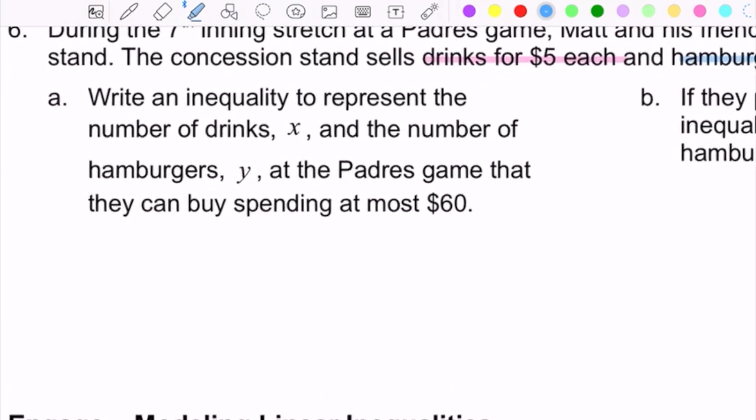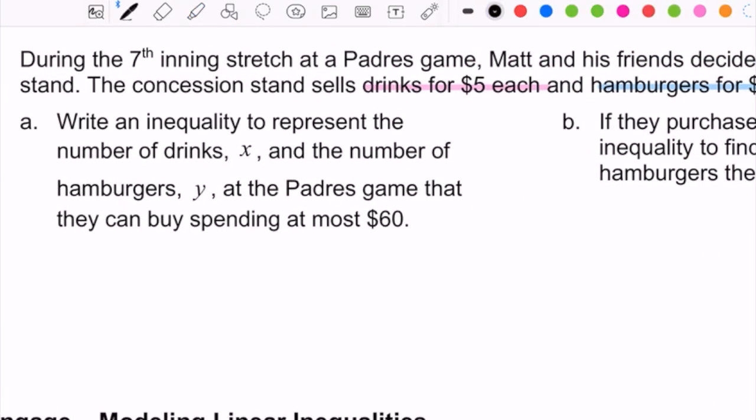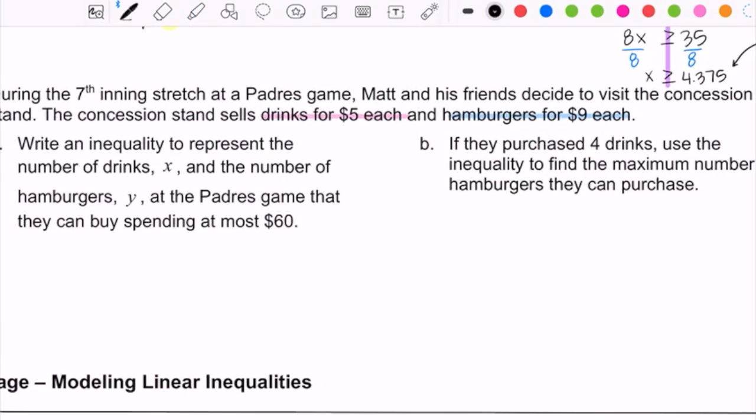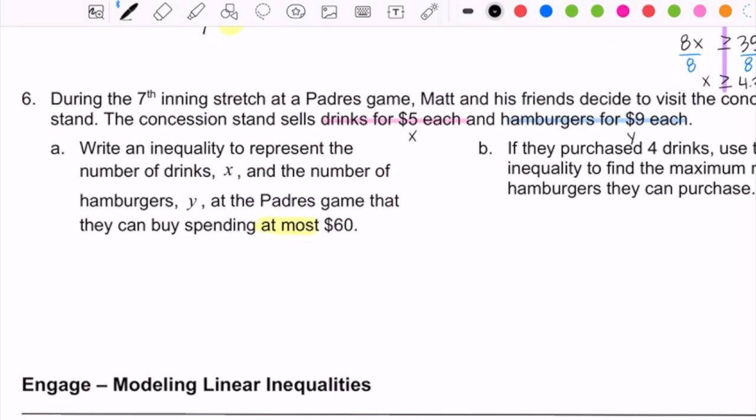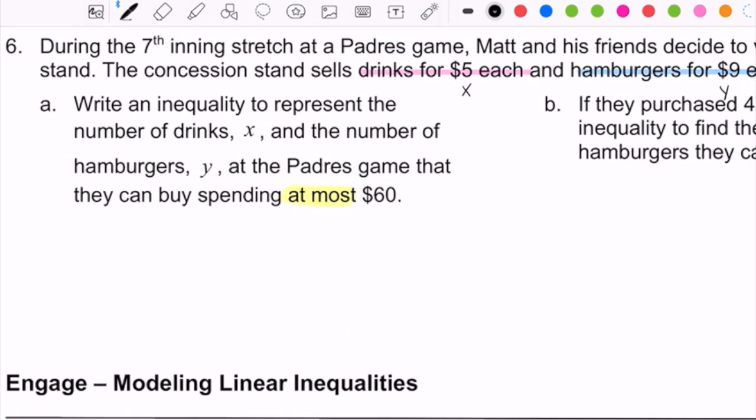We're going to write an inequality to represent the number of drinks X and the number of hamburgers Y at the Padres game that they can buy if they want to spend at most $60. And so that phrase is important because that will help us figure out the direction of the inequality symbol. If we're going to let drinks be X and then we'll let hamburgers be Y, for this one, when we set up the inequality, it's going to be $5 times the number of drinks that they buy plus $9 times the number of hamburgers that they buy.